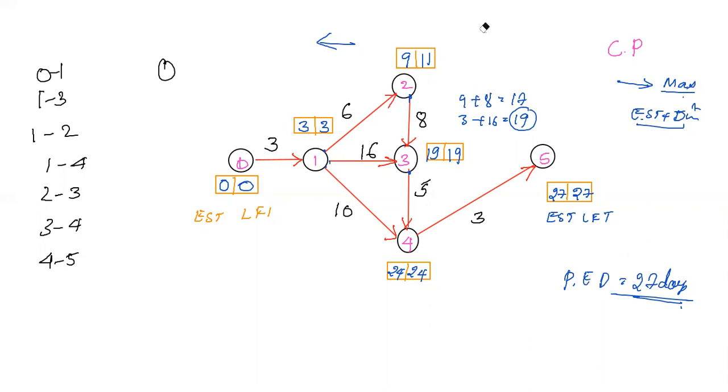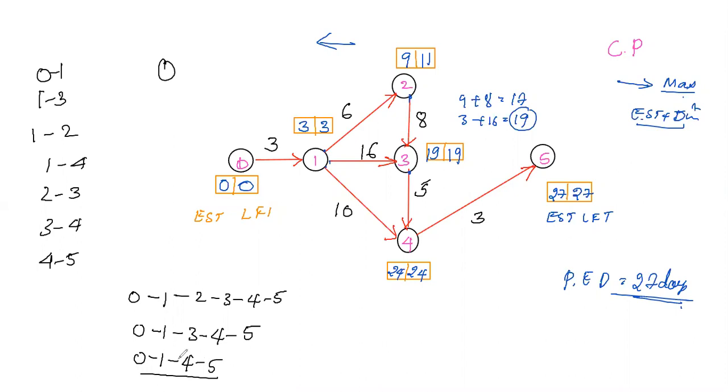So we need to find the critical path. How do you find the critical path? There are different ways, right? So we need to calculate which way gives us the maximum. 0 to 1, then 1 to 2, next 2 to 3, 3 to 4, 4 to 5. So that is one path. Similarly 0 to 1, 1 to 3, 3 to 4, 4 to 5 is there. 0 to 1, 1 to 4, 4 to 5. This one has a minimum, so you will never get the maximum value, so you can skip it. Because we have only 3 activities here, and 4 here, 5 activities there. So easily you can say that this is the maximum value.